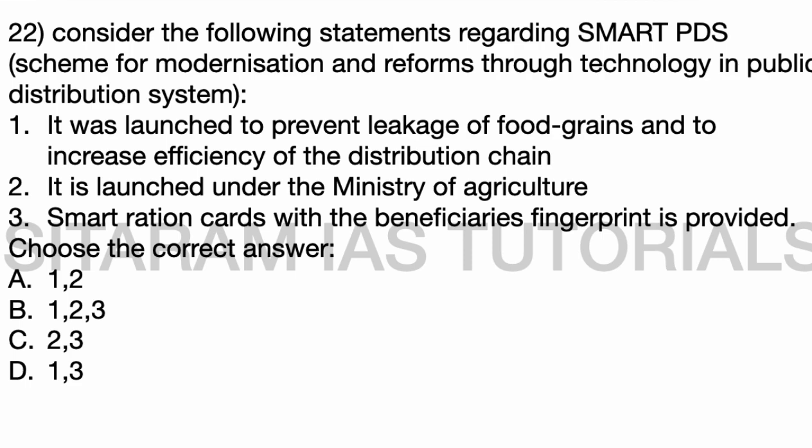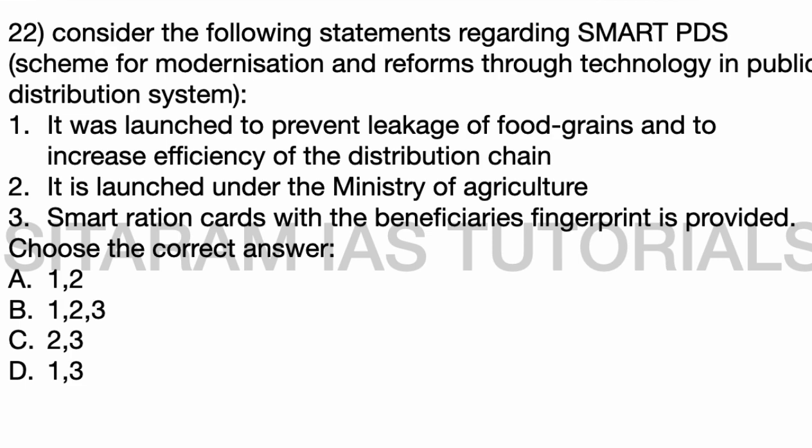Next question: consider the following statements regarding SMART PDS. This SMART PDS scheme was launched in January 2023. This is very important because it is the upgradation of the old PDS scheme. Before, under the public distribution scheme, food would be provided in the ration shops at the lowest cost. But because of the lack of technology in the public distribution system, there was corruption, there were bogus ration cards, and many illegal acts took place under the old PDS scheme.